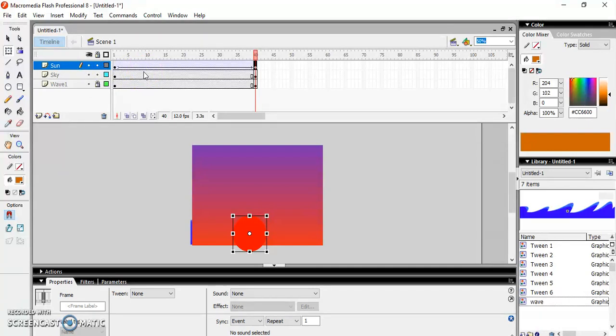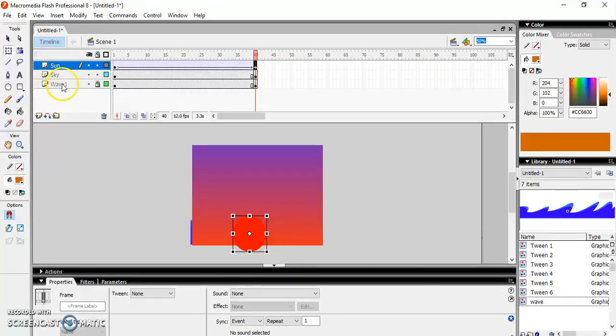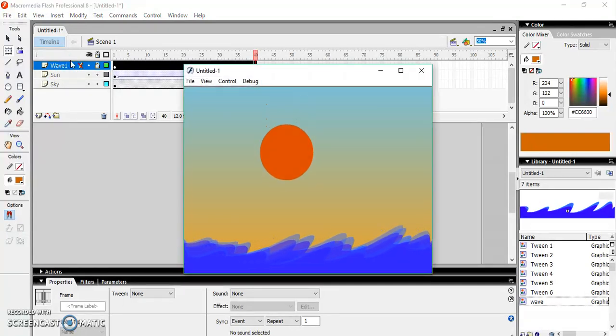Now again just test this with Control Enter. The waves are not there, so let's move the waves above like this, and again test Control Enter. This is how it is looking, but my last scene, I'm not able to see it for long.